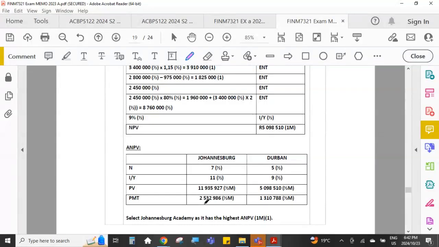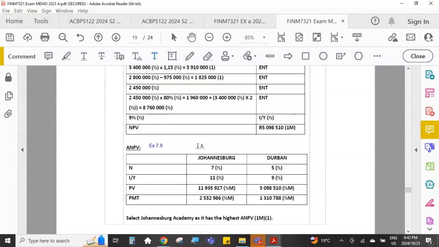So because these are cash flows in, we are going to choose the one that has got the highest net present value, or highest annualized net present value. So select Johannesburg Academy because it has got the highest annualized net present value. The other method you can use to calculate annualized net present value, you will find in example 7.8 in your textbooks.